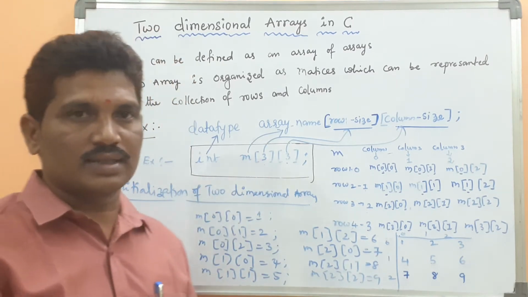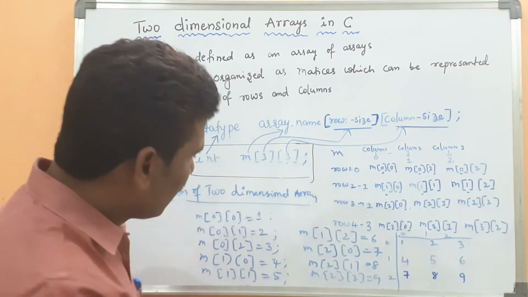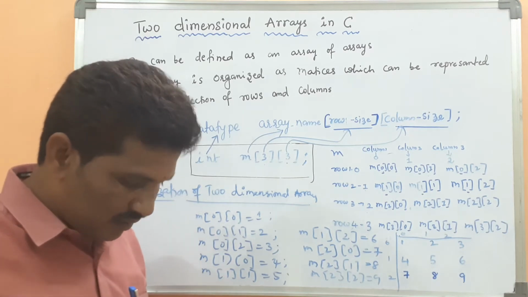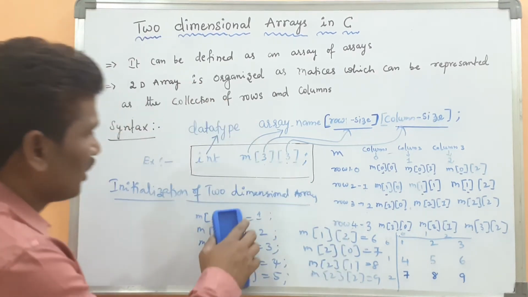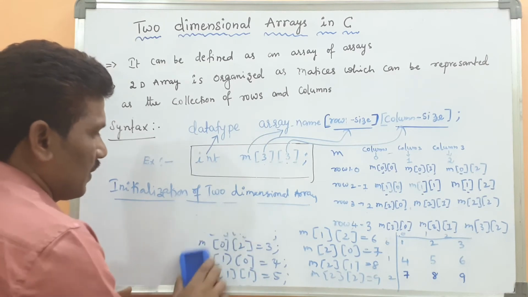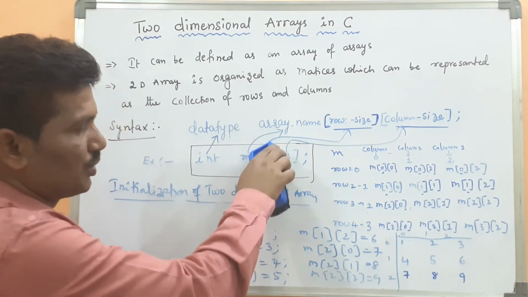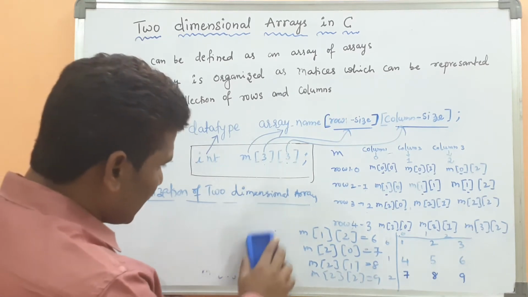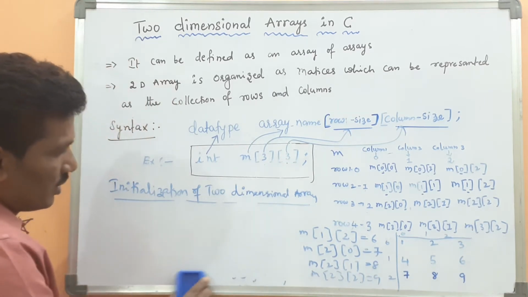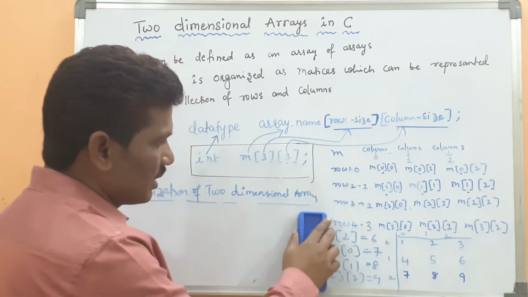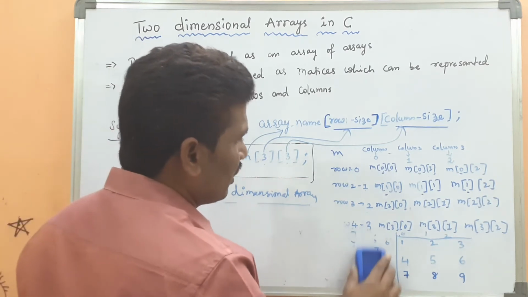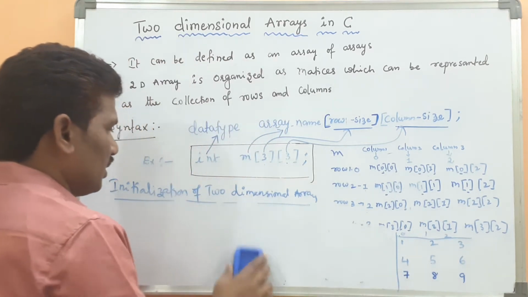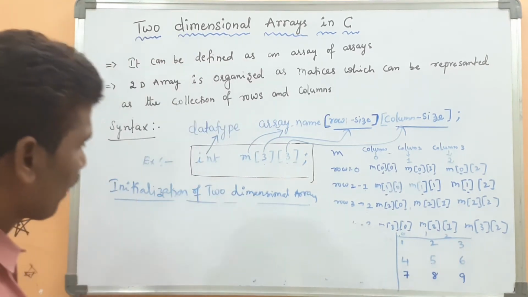Another way to initialize the two-dimensional array is at the time of declaration, I will tell you, just wait for it. This is one of the ways: first you do the declaration, after that we do the initialization. Then we can do the declaration and initialization at the same time. Got my point? The syntax is that,